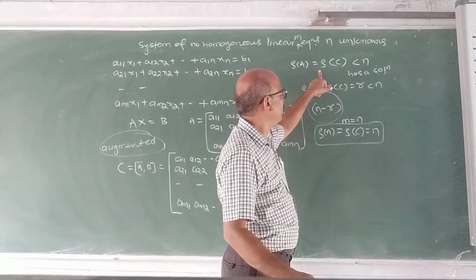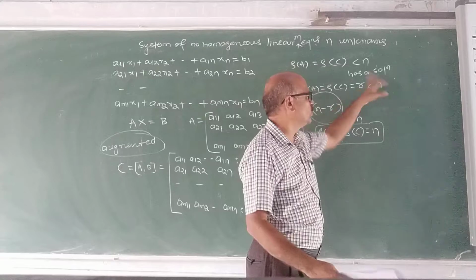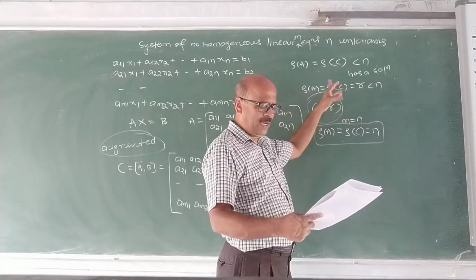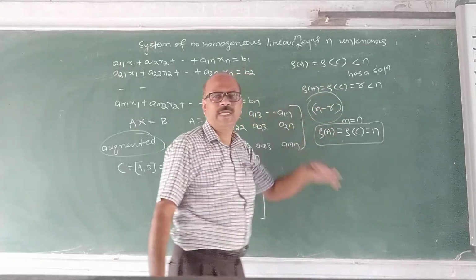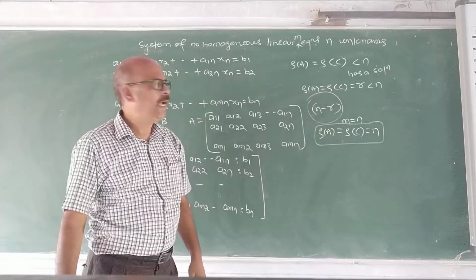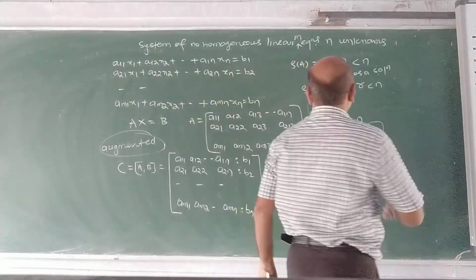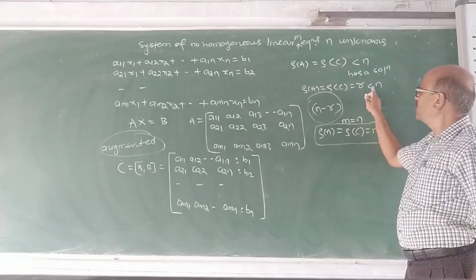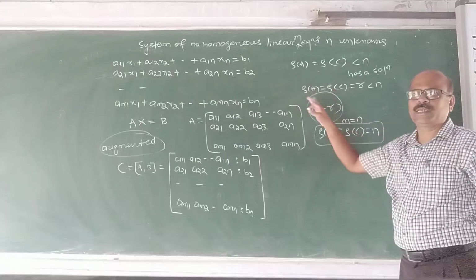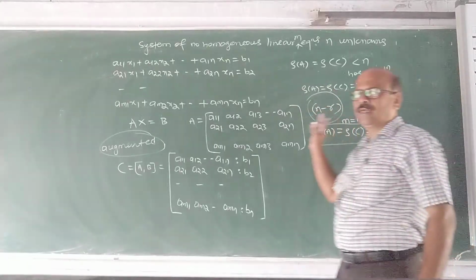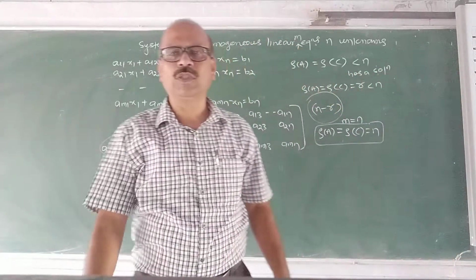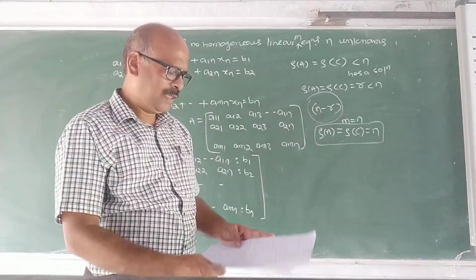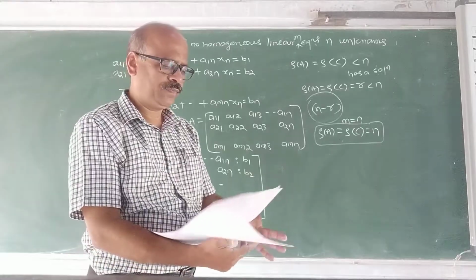M greater than N, then it has a unique solution. M less than N, it has infinite solutions. And if rank of A is equal to rank of C is R, which is less than N, then the system has N minus R independent solutions. It has infinite solutions and N minus R independent solutions.